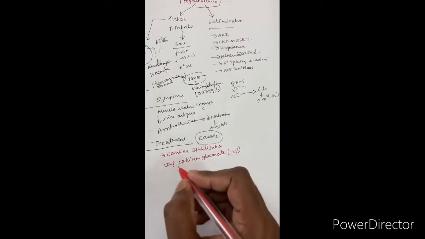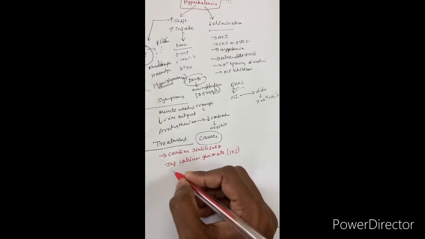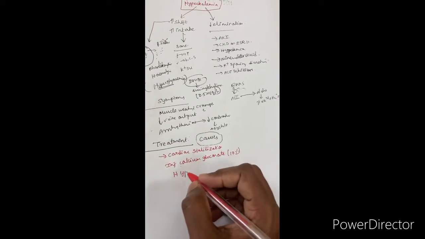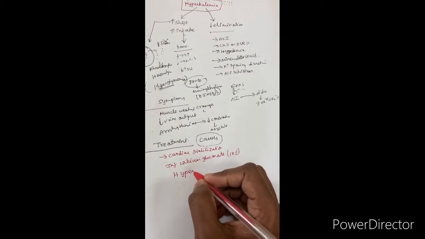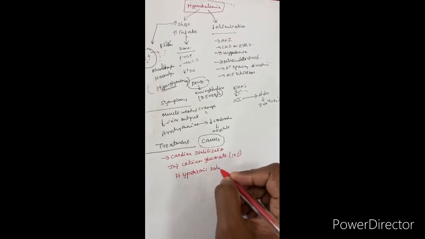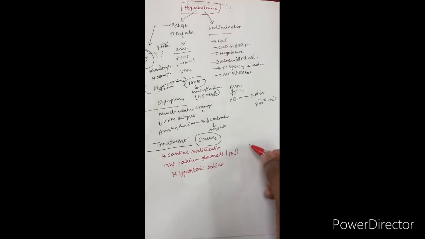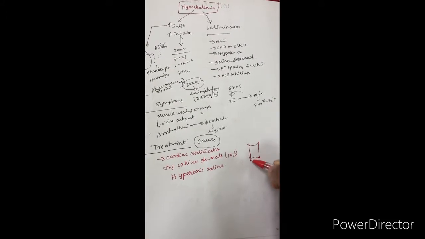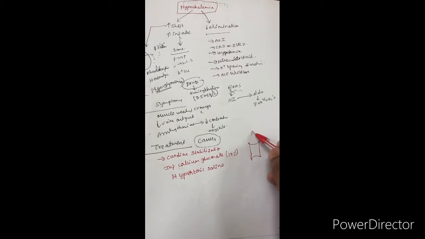Okay, next, an alternative that can be used is hypertonic saline. How it helps is, you have sodium channels in the cardiac cell membrane. The sodium channels become inactive when there is increased potassium levels.